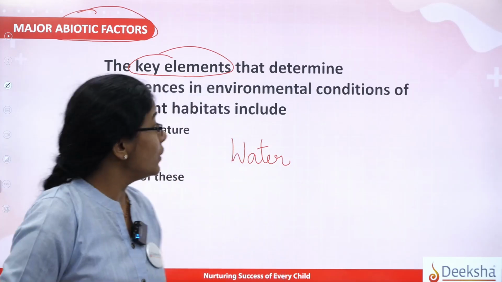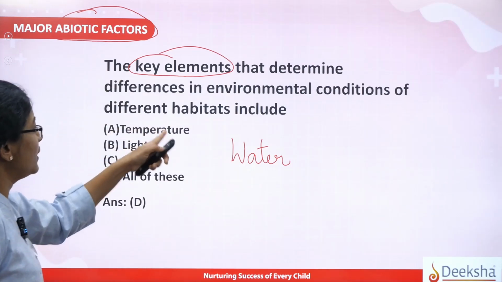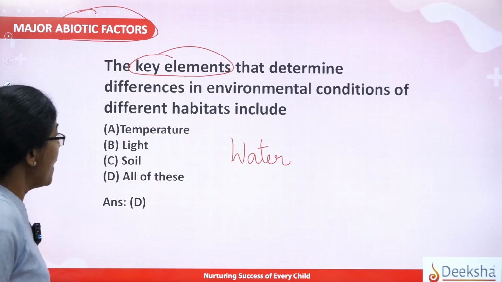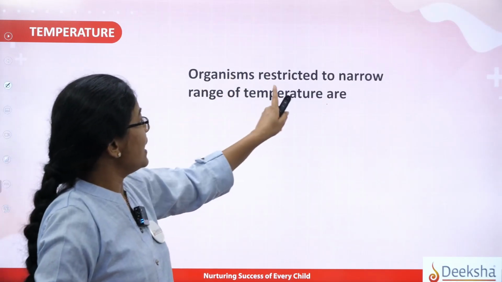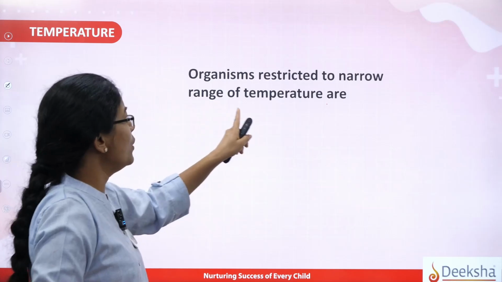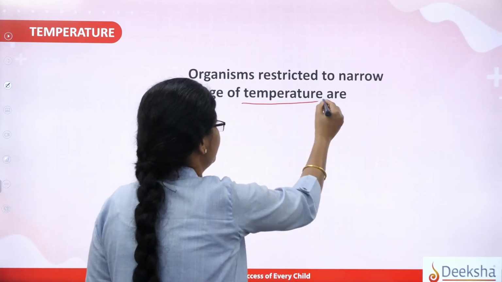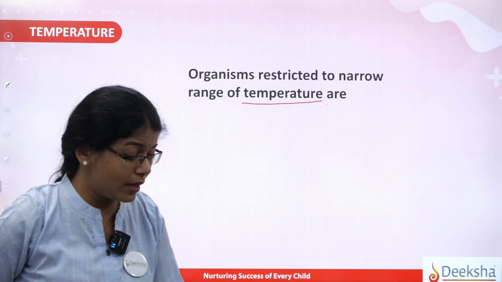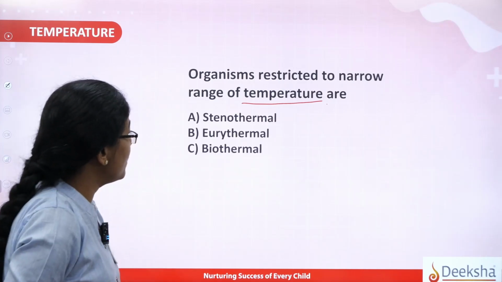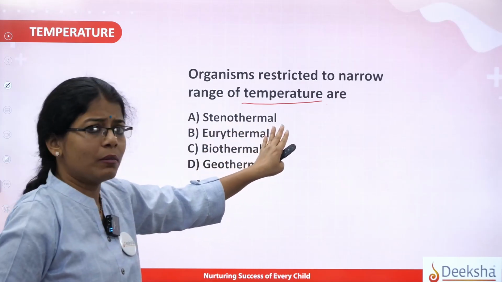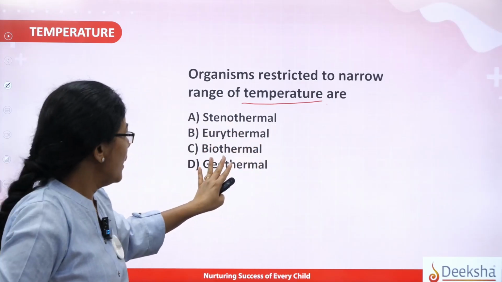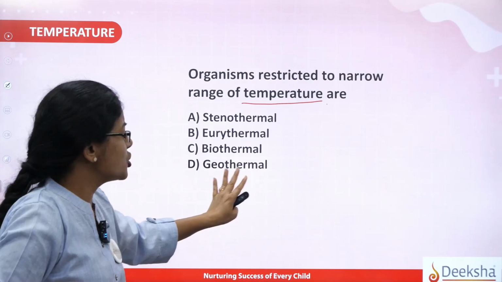Okay students, so the first question here about the abiotic factors, these were the various factors. Now let us go to the next question pertaining to the factors. Organisms restricted to a narrow range of temperature. One factor which we are putting here, and there are certain organisms which we can group them in various categories. The options are stenothermal, eurythermal, biothermal and geothermal.